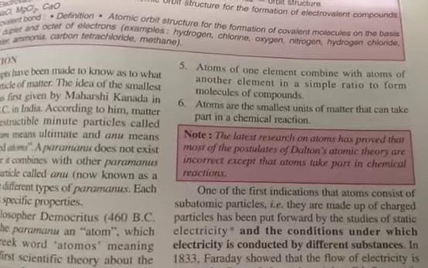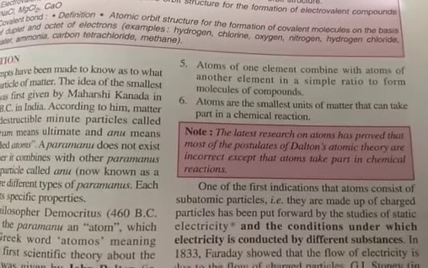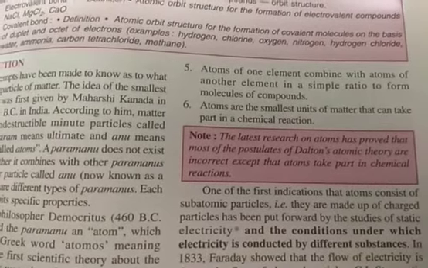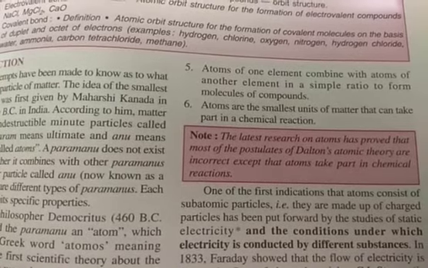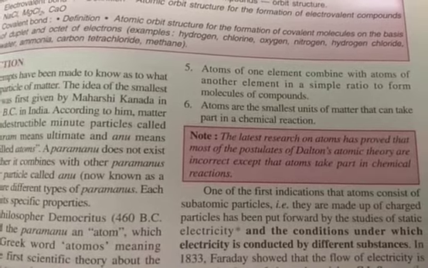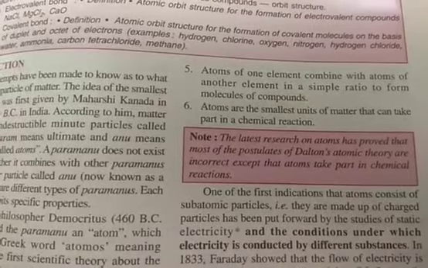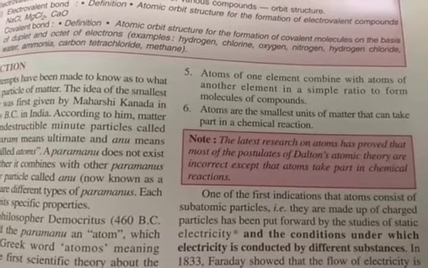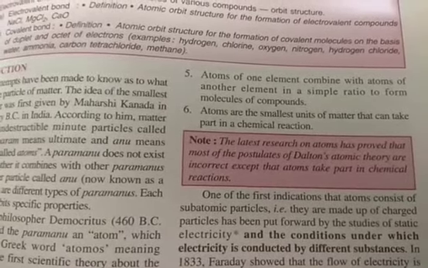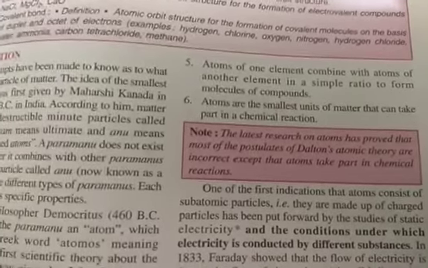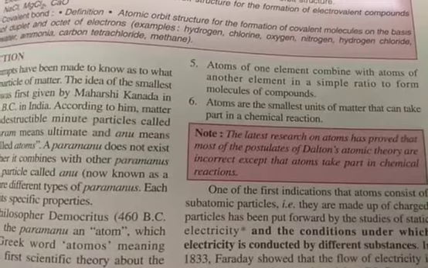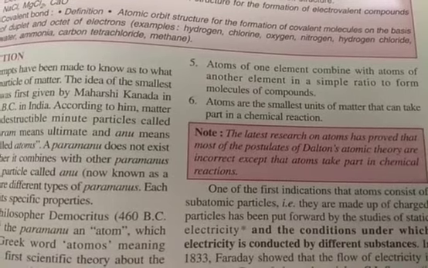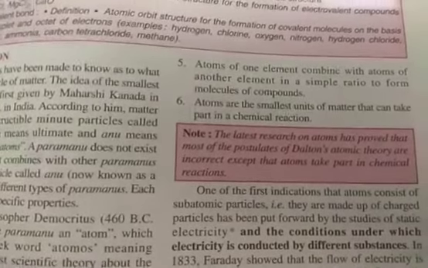And the sixth point is atoms are the smallest unit of matter that can take part in a chemical reaction. We know that whenever we write a chemical reaction, as in some of the earlier chapters where we were dealing with reaction modes, different atoms come together and take part in the reaction. So atoms are the smallest unit of matter that can take part in a chemical reaction.